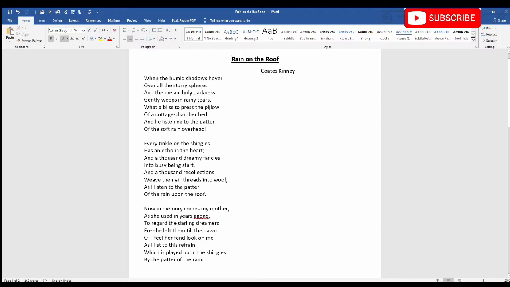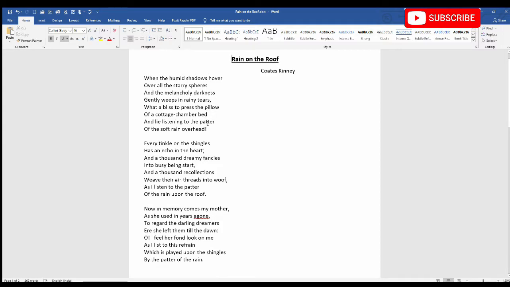Now let us move to the last word of the fifth line. It's pillow. Now you see, pillow is not rhyming with any of these words: tears, darkness, spheres or hover. So let us name this word pillow as D. Then in the sixth line, the last word is bed. This word is also not rhyming with any of these words: pillow, tears, darkness, spheres or hover. So we will name this as E.